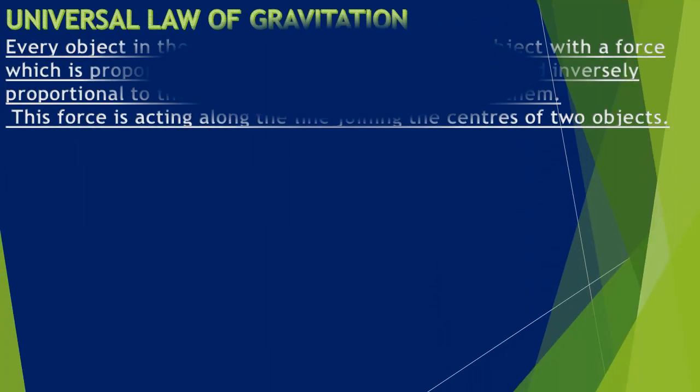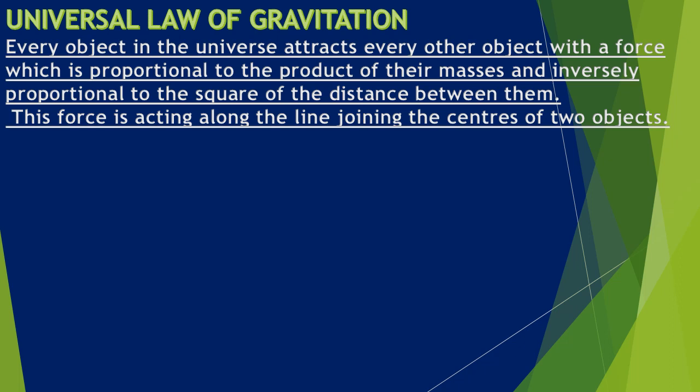Children, let us understand the universal law of gravitation. The universal law of gravitation was put forward by Newton, so it is also called Newton's law of gravitation. Statement: every object in the universe attracts every other object with a force which is proportional to the product of their masses and inversely proportional to the square of the distance between them.